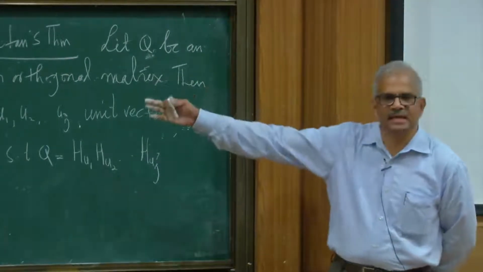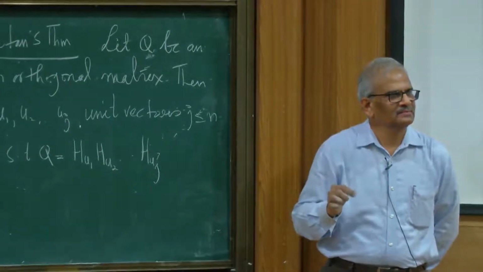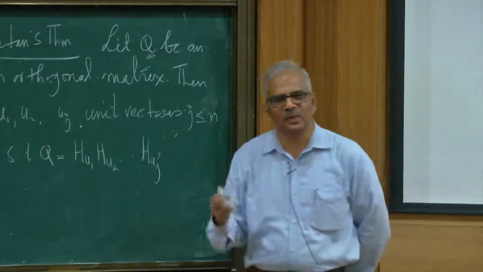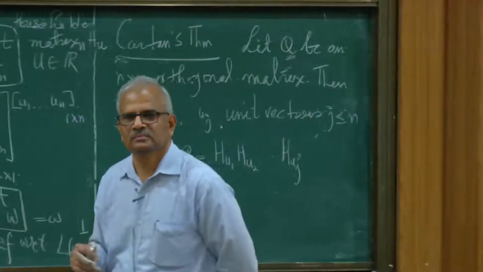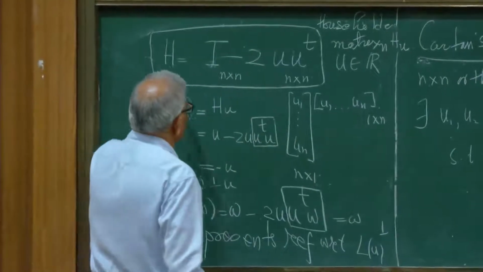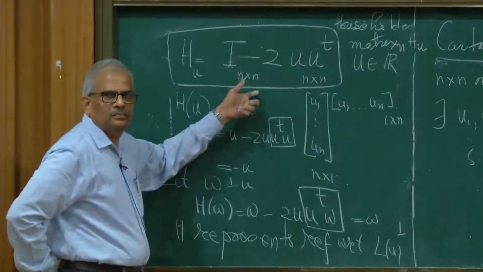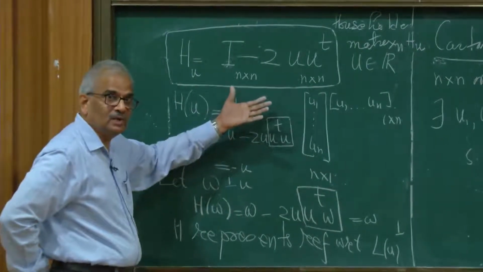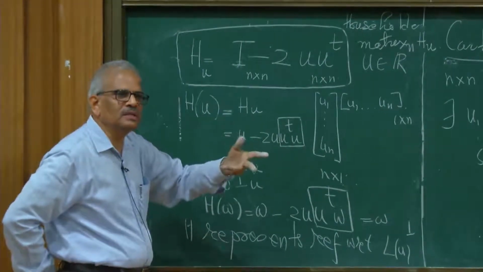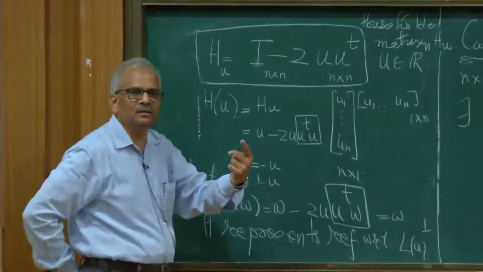Of course you should try this exercise: is the product of two Householder matrices a Householder matrix or not? What is the determinant of the product of two Householder matrices? What is the determinant of H? The eigenvalues are 1 and minus 1, and the determinant is the product of eigenvalues, so the determinant of a Householder matrix is minus 1. If I multiply two Householder matrices, do I expect to get a Householder matrix? No, because the determinant becomes 1.